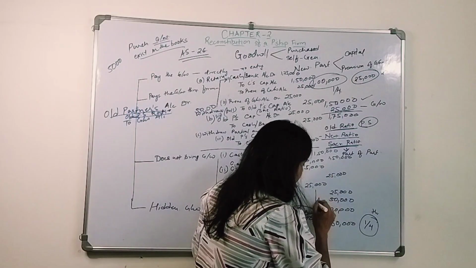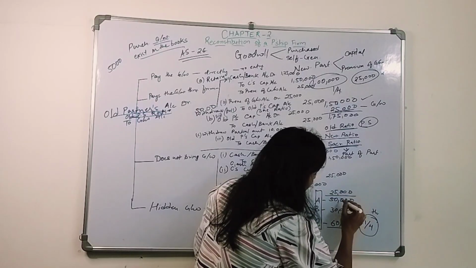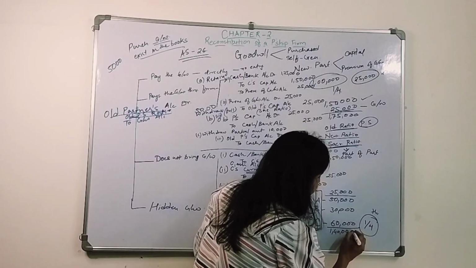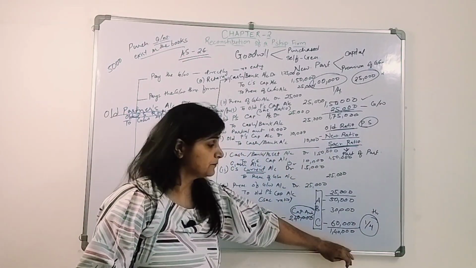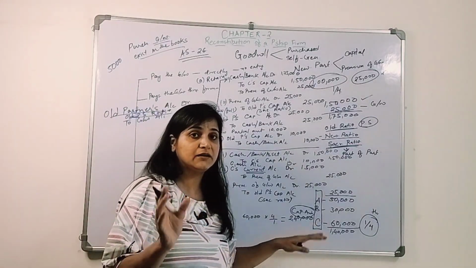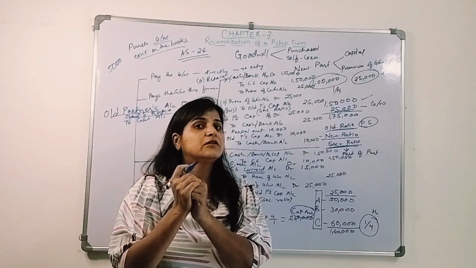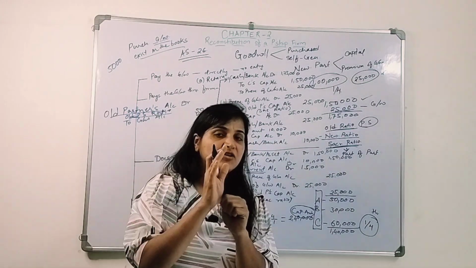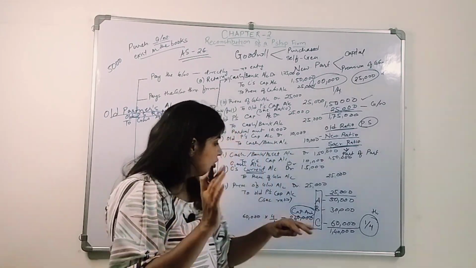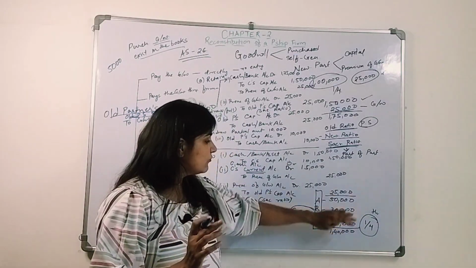But when we calculate their capital amount, how much is the total capital? 5, 6, 7, 8, 8 plus 6, 1,40,000. The total capital is 1,40,000. But when we calculate the amount invested by the partners and the new partner, and he is receiving a 1/4 share of the profit, so if his share is 1/4 and he is bringing 60,000, what will be the full capital amount? It should be 2,40,000. But what is actually the capital amount? It is 1,40,000 of all three partners.